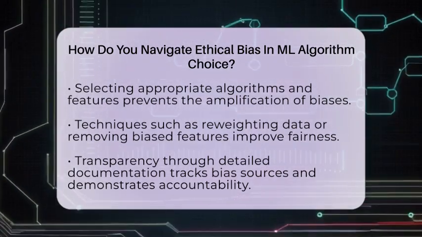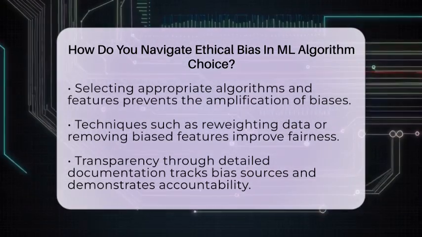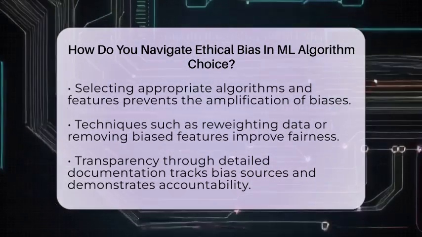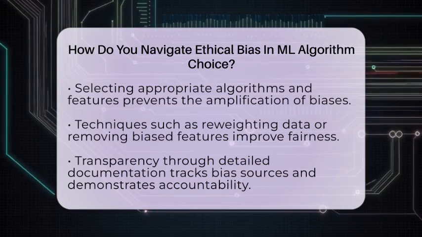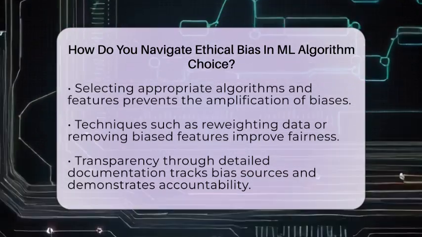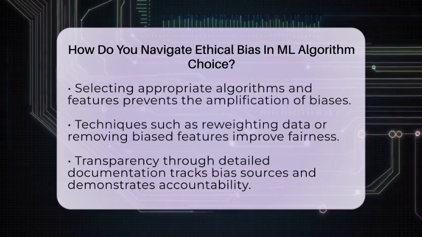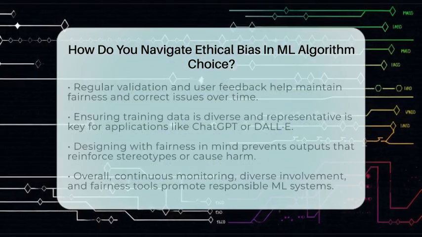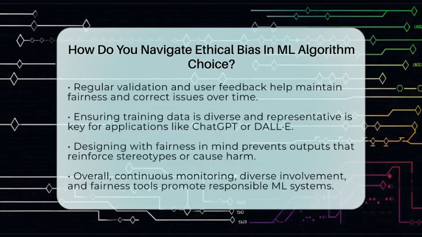Transparency is key. Document every decision you make, from data collection to model tuning. This helps you track where bias might creep in and shows others that you are committed to fairness. Regularly validating your model and allowing users to challenge or correct decisions also keeps your system accountable.